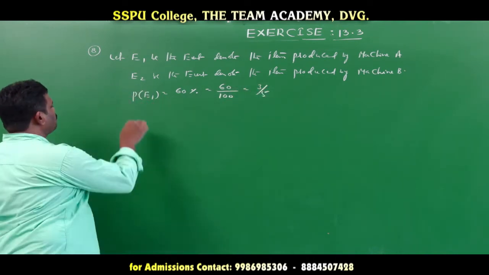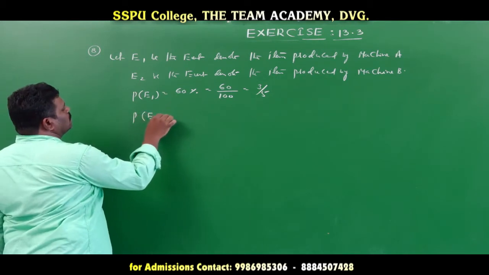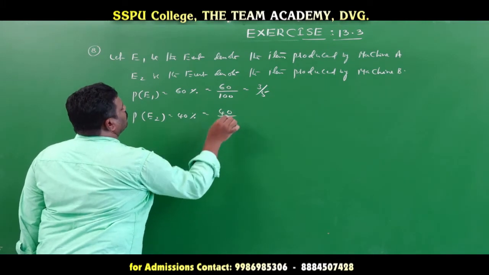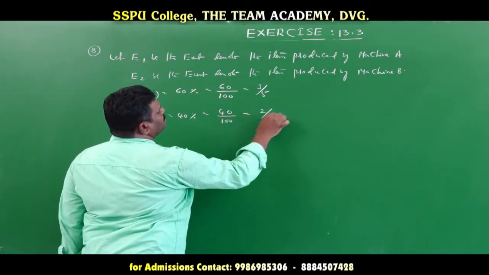The probability of E2 is 40%, that is 40 by 100, which is 2 by 5.